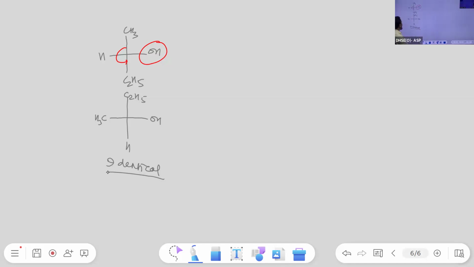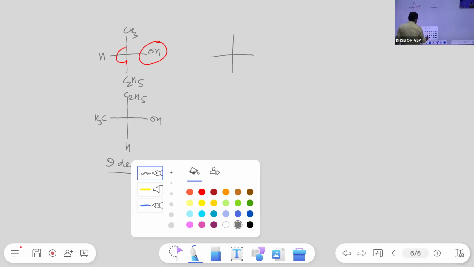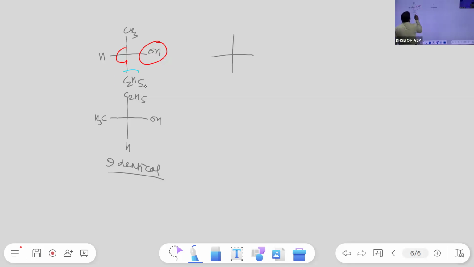Makes no change in the compound. Okay, so it is clear. Now if we keep this group fixed, let's say CH3, and rotate the rest clockwise, then by doing so, it is H, this is CH3, this is OH. So the relationship between these two compounds is identical compounds.